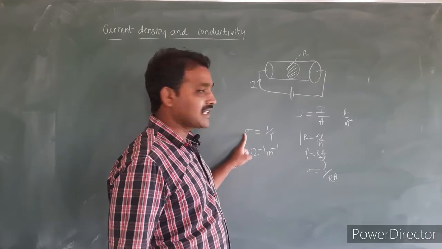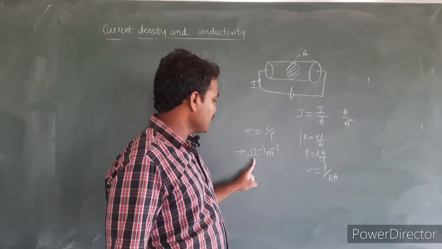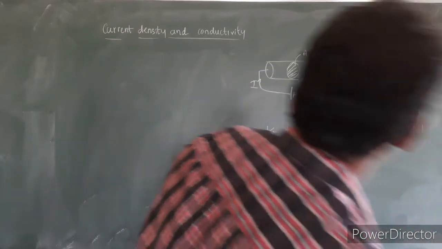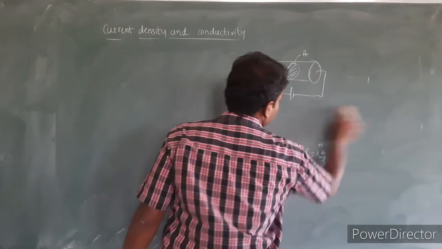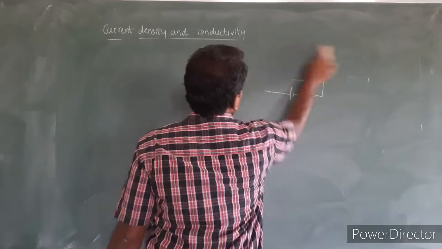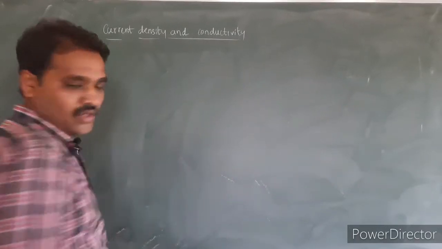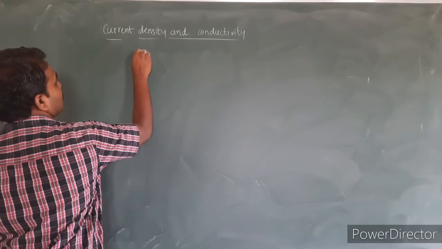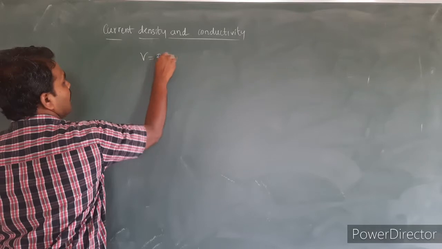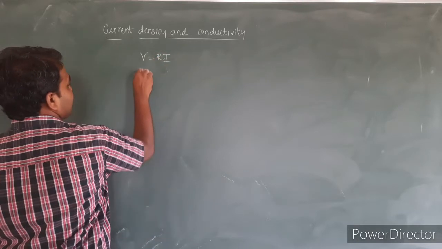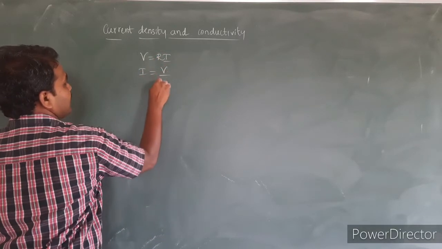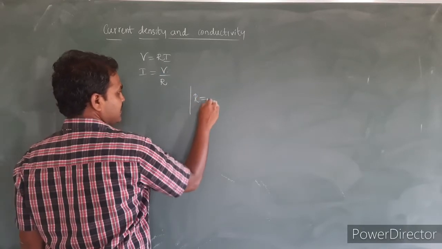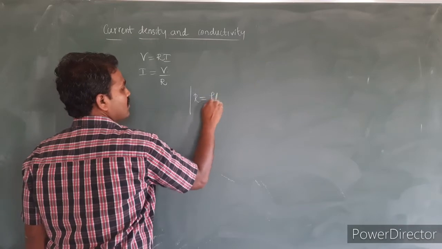Hence the unit of conductivity or specific conductance will be equal to what? Per ohm per meter. Okay, this is the basic meaning of current density and conductivity. By Ohm's law we can write V is equal to R into I, or I can write I is equal to V divided by R. And we know the relation between resistance and resistivity as R is equal to rho L divided by A.